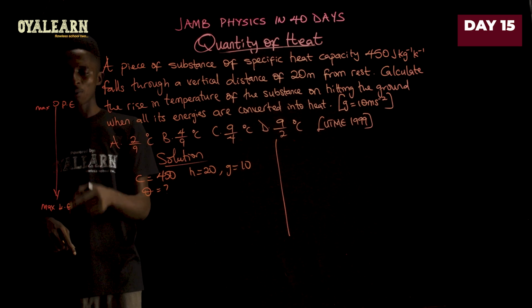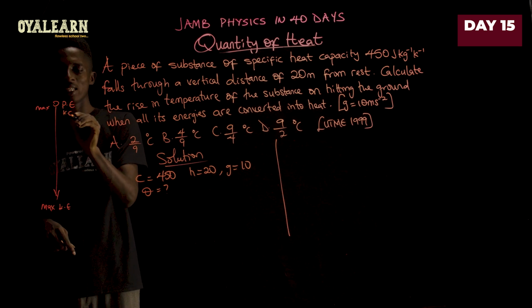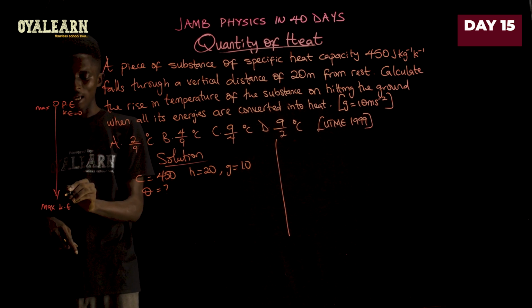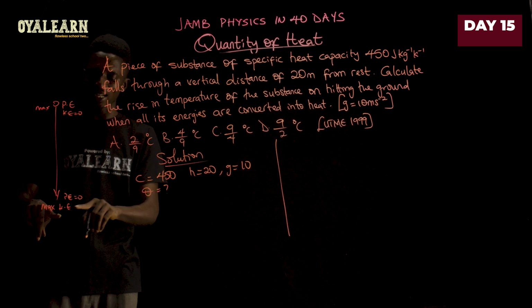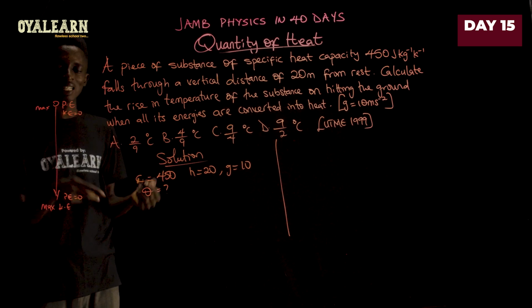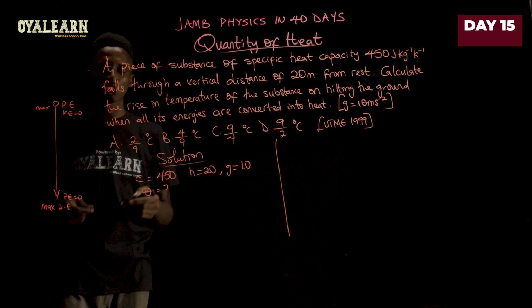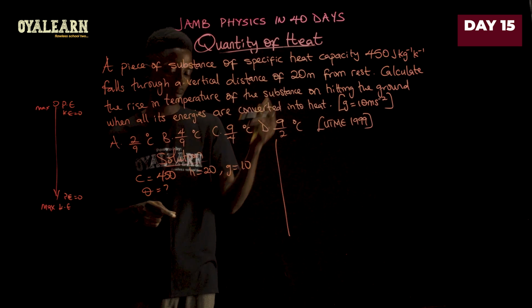And at this point, the potential energy equals kinetic energy, because here kinetic energy is 0, and here potential energy equals 0. So that is, at this point, the kinetic energy here is the same as the potential energy at the top here. So we can easily equate the potential energy to the heat gained by the material.